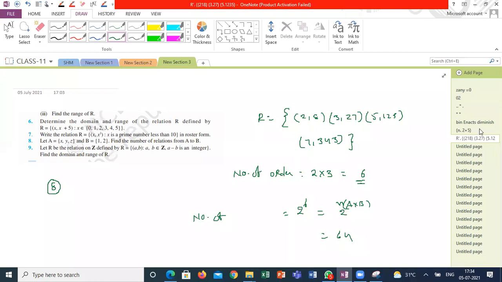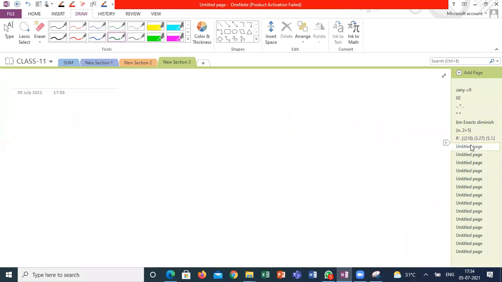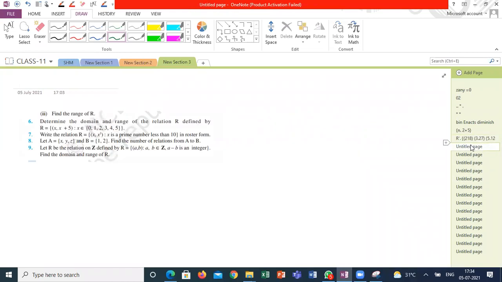Anyone got the answer for the ninth one? Sir, both domain and range are integers. How can you give the justification for your answer? Explain to our friends. Sir, because any integer minus any integer is an integer.